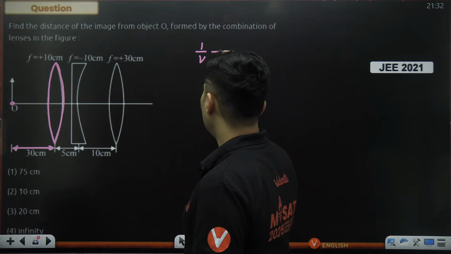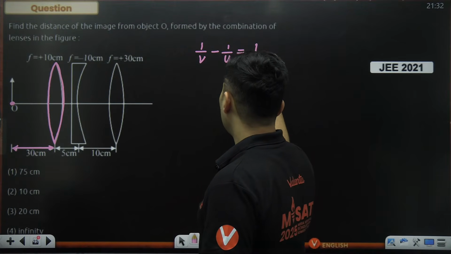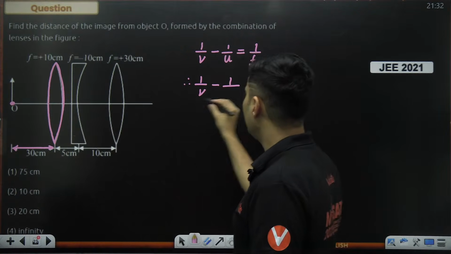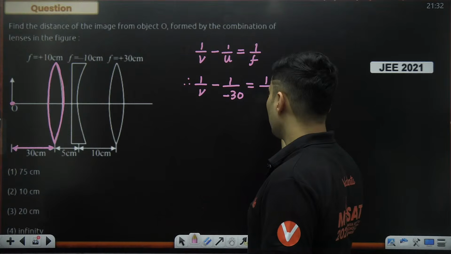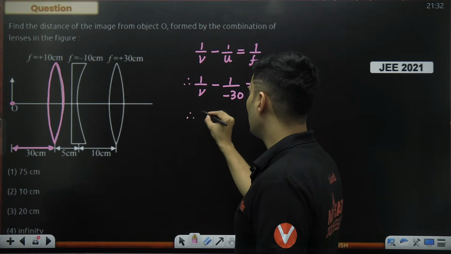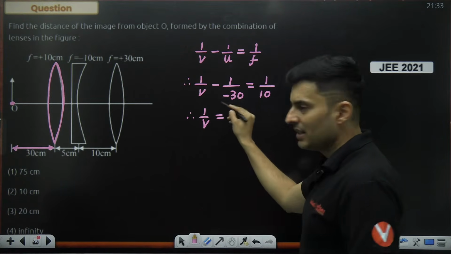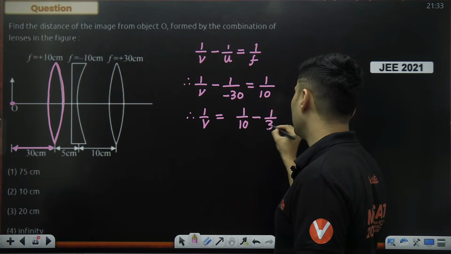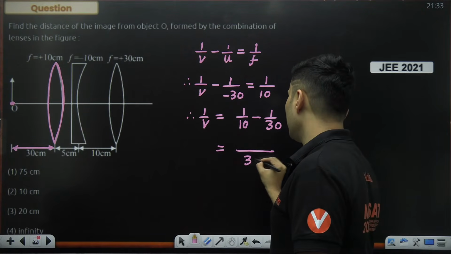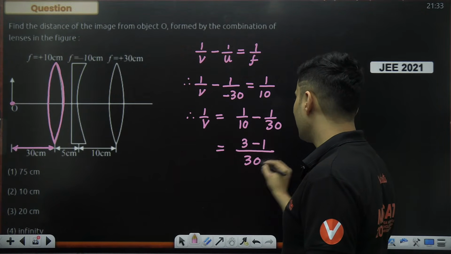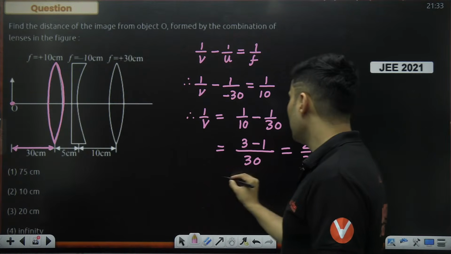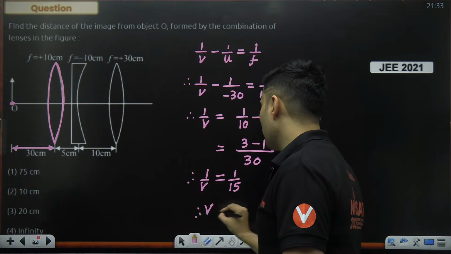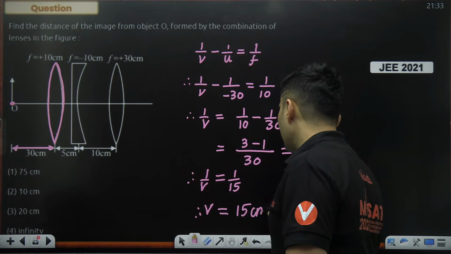So 1/V minus 1/U is equal to 1/F. V I do not know. Object distance is negative 30. Focal length, being a convex lens, is positive 10. So 1/V will be minus minus, which is plus, and goes on the other side as a negative sign. So 1/10 minus 1/30. The LCM is 30. 10 goes in 3 times, 1 remains as it is. So it will become just 2/30, which is 1/15. But remember that is 1/V. So V will be positive 15 centimeters.